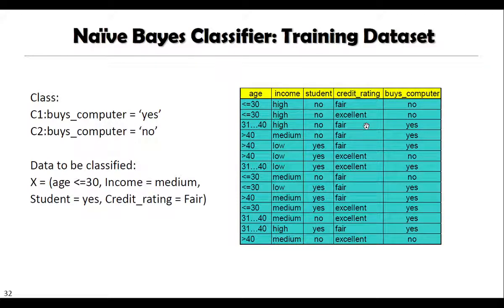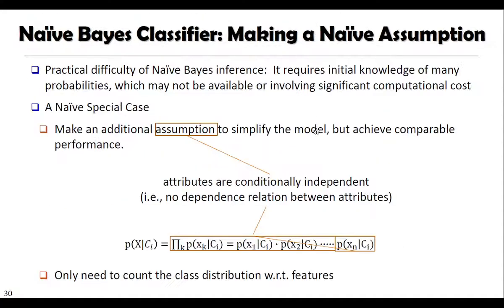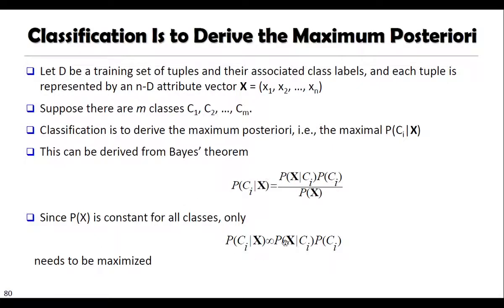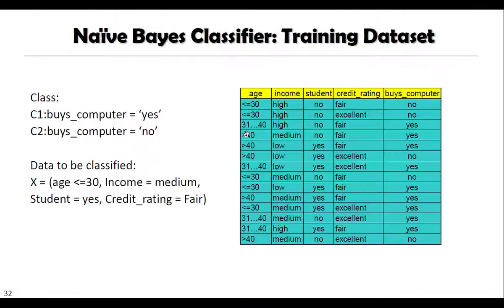So here we have to use the Bayes classification algorithm. As we have seen how we are going to use this, for that we need to calculate two probabilities. That is, the probability of a particular class, Bayes computer yes and Bayes computer no, because we have two such classes, and we have to calculate these conditional probabilities: the probability of x provided that x belongs to class Ci, that is yes or no. Here x has attributes. In our case x is composed of age, income, student, and credit rating.